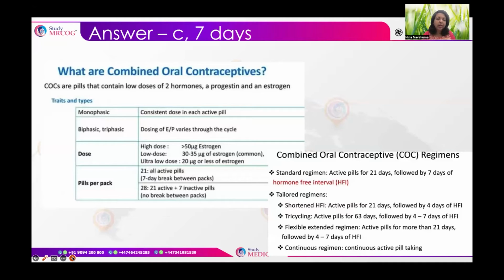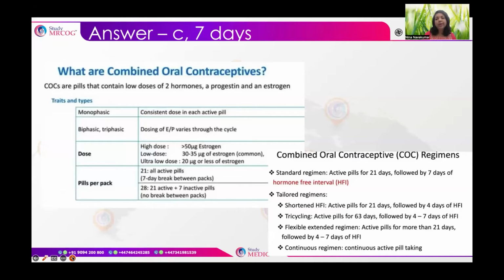The progesterone classification is mainly by the different generations, its androgenic activity and its other effects. The high dose is when it has more than 50 micrograms of estrogen, which is mestranol to start with. Then slowly we evolved to lower doses of estrogen to reduce its side effects, and most oral contraceptive pills commonly use 30 to 35 micrograms of ethinyl estradiol. There is also the ultra low dose, which is less than or equal to 20 micrograms of estrogen.